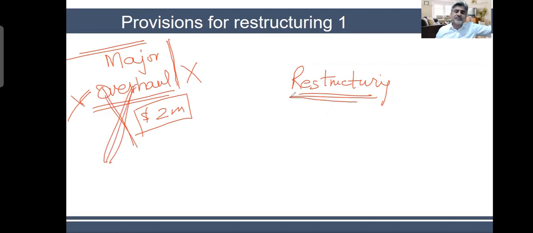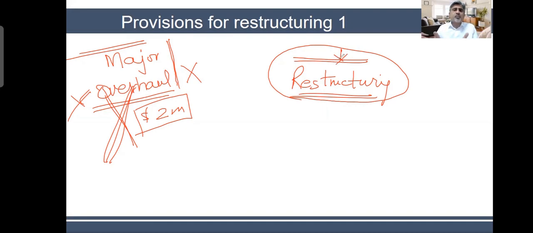Now, if I apply the same logic to restructuring, we have a company and we are planning to restructure our business. Now, what is restructuring? That is also very important because we will learn today that according to IAS 37, some things fall under restructuring and some do not. So let's suppose we are talking about restructuring. Do we have an obligation on that or not? Can somebody force it? Can somebody push it? I want to change the scope of my business. I want to do some restructuring in my business. Is it an obligation from outside?